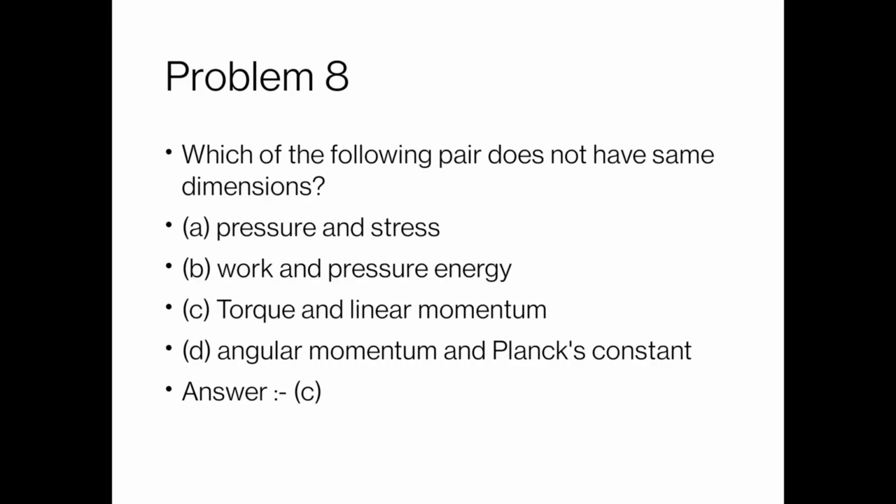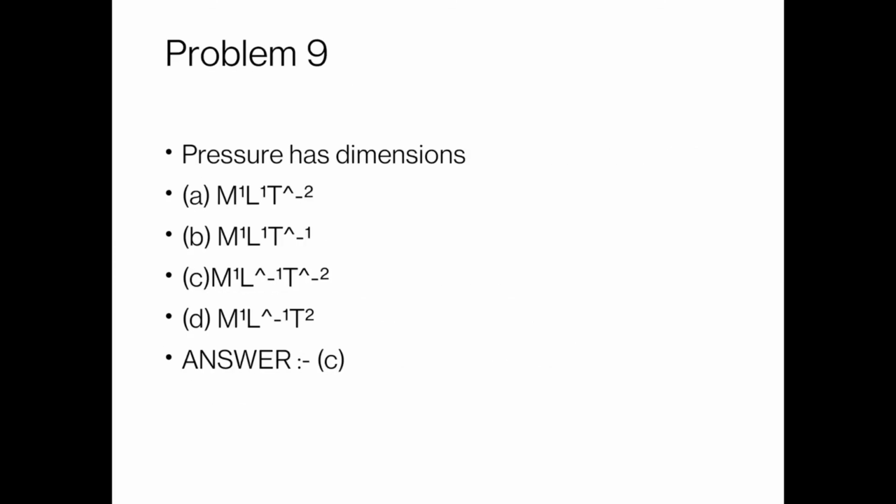Dimensions of these two are the same because angular momentum is equal to nh by 2 pi. Third one is torque and linear momentum. Their dimensions are different. So the correct answer is choice number three, torque and linear momentum.